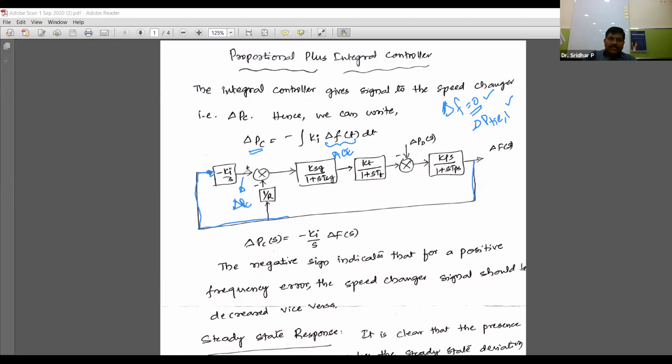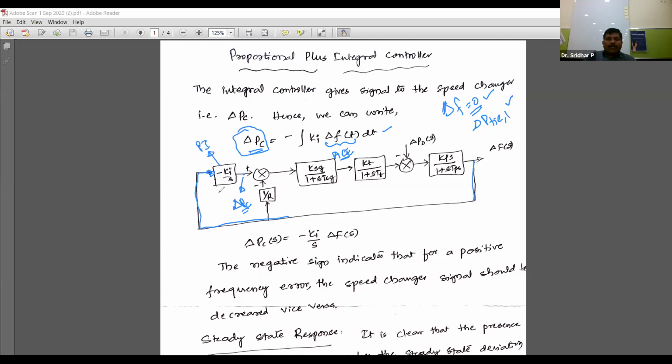But instead of providing delta PC directly to the isolated power system, it will be generated by developing a signal like minus integration of Ki into delta f of t into dt. This is the delta PC signal. Like this we are going to generate a signal with the help of area control error, and that will be fed to the remaining power system like this. So this is the PI controller.